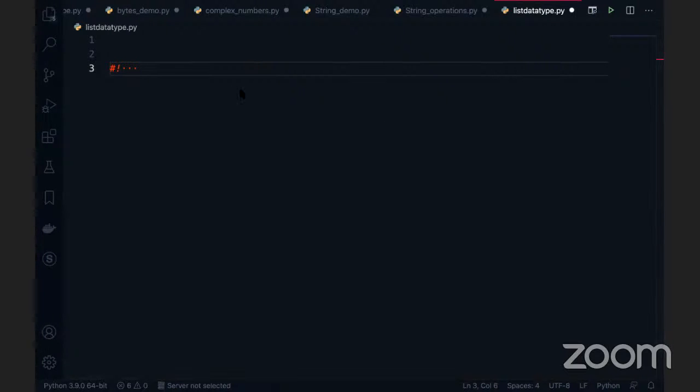So Python introduced a new data type called the list. It stores all the duplicate values. If I want my data to be duplicated, I can use the list. A list is always represented using square brackets.